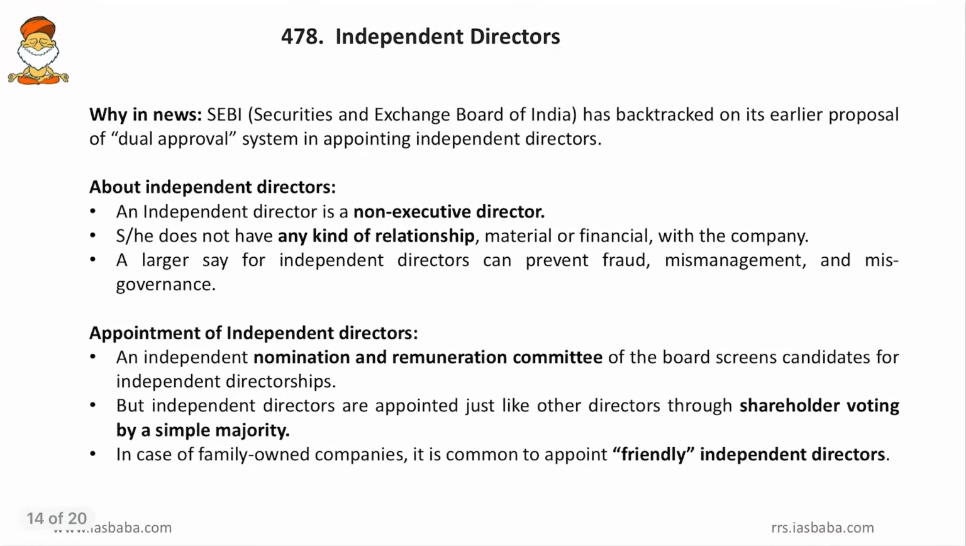Then come to the next one, independent directors. Friends, why was it in news? Because SEBI has backtracked on its earlier proposal of dual approval system in appointing the independent directors. So what is this dual approval system? Who are those independent directors?